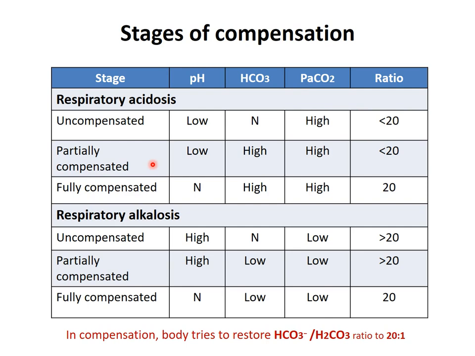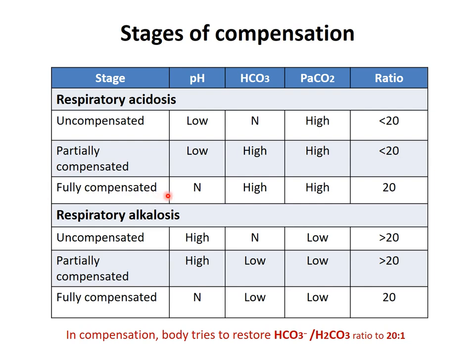In partial compensation, pH is still low, but as bicarbonate is the counteracting variable, its level also goes high to maintain the ratio at 20. Still pH is low, so there is no full compensation. Both levels start to increase and the ratio is less than 20.